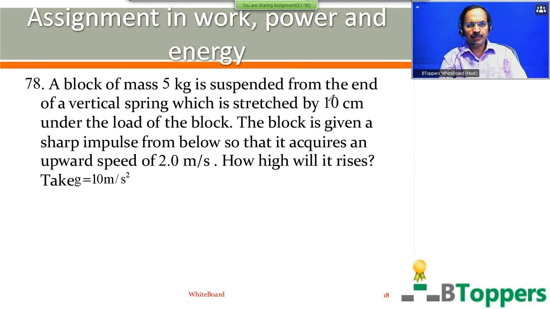A block of mass 5 kg is suspended from the end of a vertical spring, which is stretched by 10 centimeters under the load of the block in the equilibrium position. The block is given a sharp impulse from below so that it acquires an upward speed of 2 meters per second. How high will it rise? Take g as 10 meter per second square. Come on, try the question.